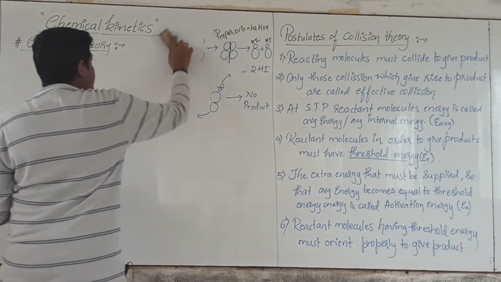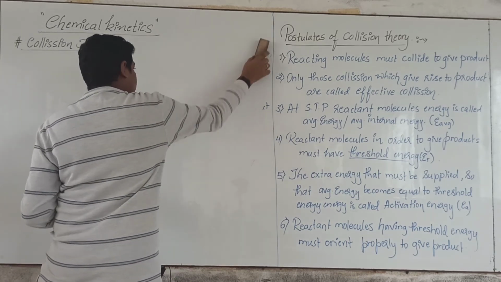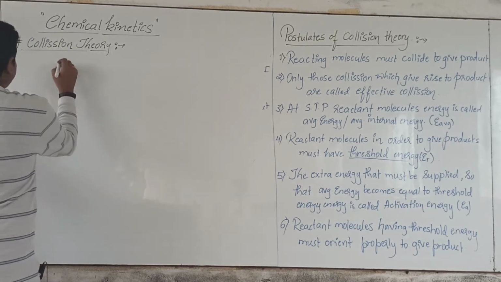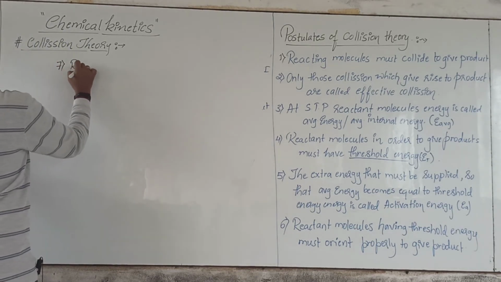Another postulate that we can add here is the final conclusion, that is the rate of the reaction. How do we represent the rate of reaction?